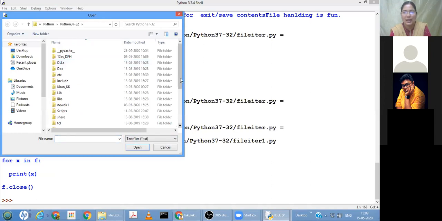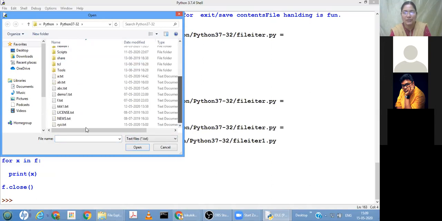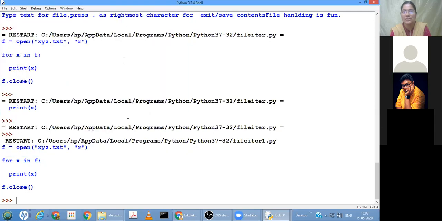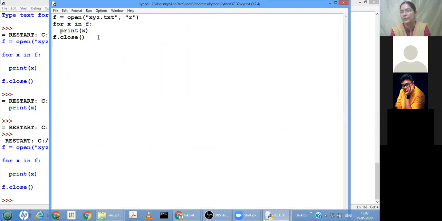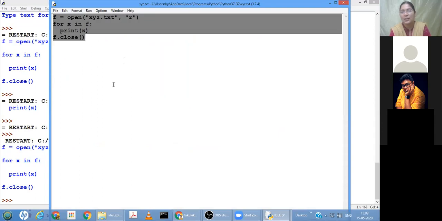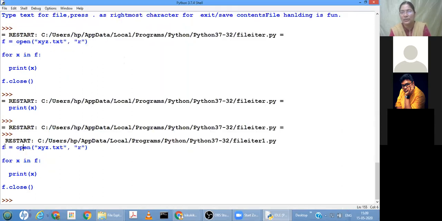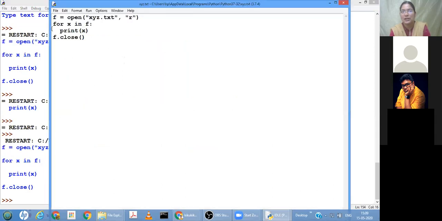Okay, so that is this iterable object. We can use it in an iteration, that is, in a loop. So this is the content of XYZ. We got the output: first line as the first line, second line retrieved, third line retrieved, fourth line retrieved.